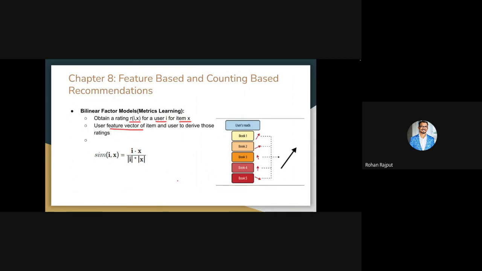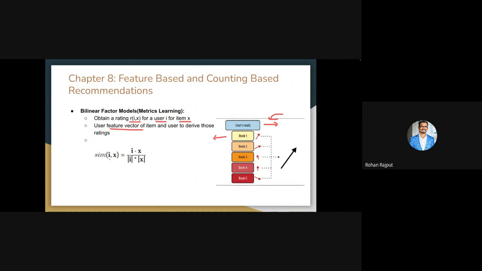To take a small example, here we are talking all about vectors. A vector is some kind of representation of user personality and item characteristics. It's very important to understand that in a recommendation system, the user feature provides personality or profile information of the user, and the item vector describes the different characteristics of that item.